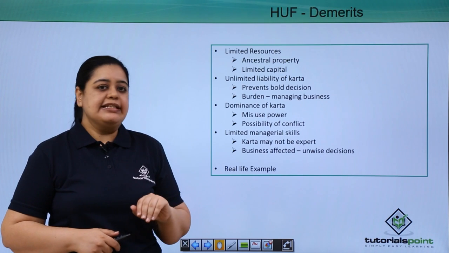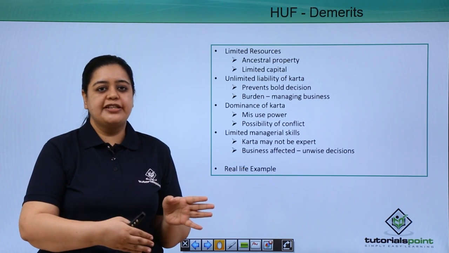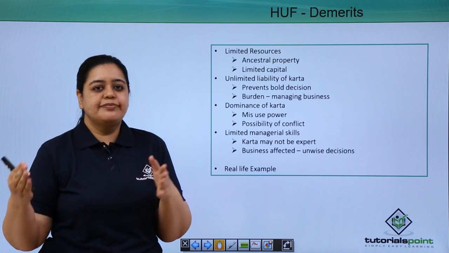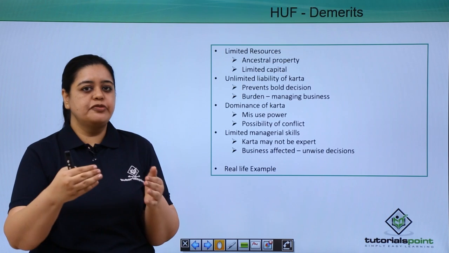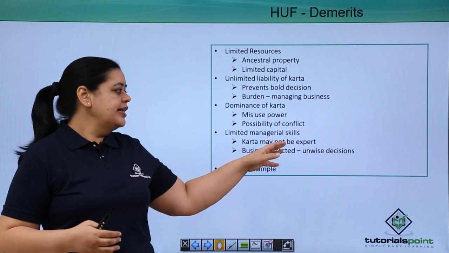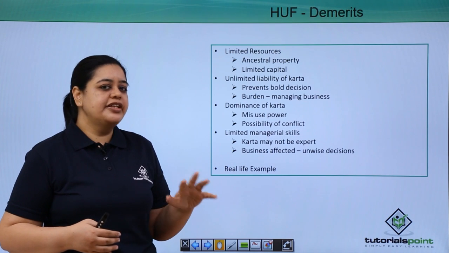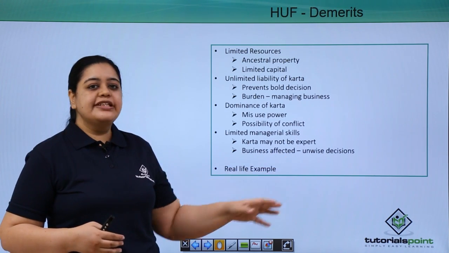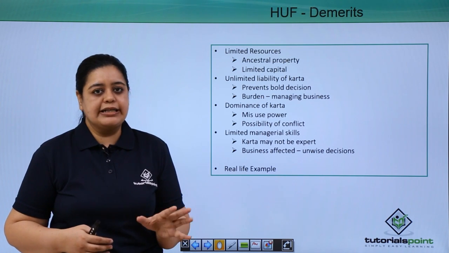Limited managerial skills. The Karta, just like in a sole proprietorship, is a jack of all trades, master of none, because he is doing everything. Although there are co-partners who help him, he is still the sole decision maker and he would not be an expert in doing so. Because of this, the business gets affected if unwise decisions are made by the Karta.